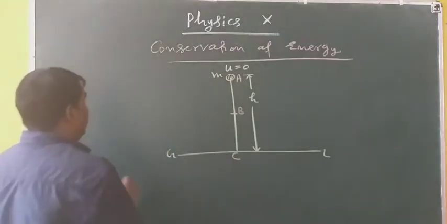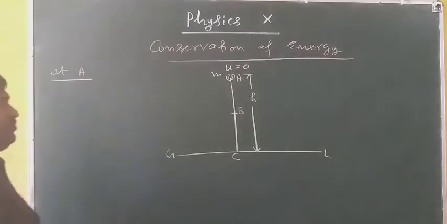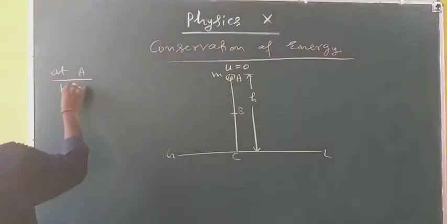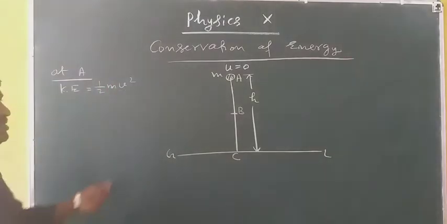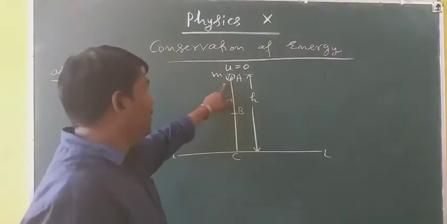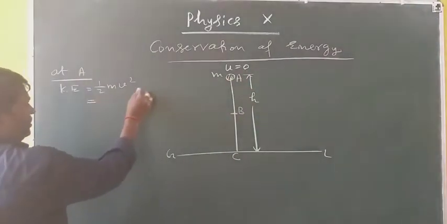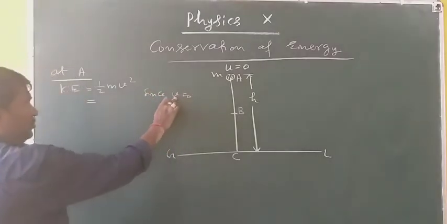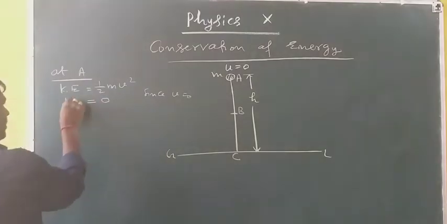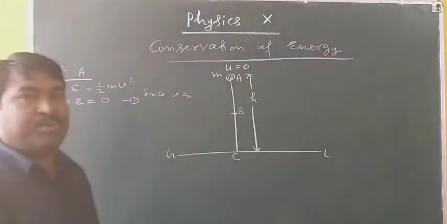Now see, at A, can we calculate total energy? Of course. Here the kinetic energy is equal to half m v square. V is the velocity at that moment or at that place. Here at A, velocity is 0. So since v is 0, its kinetic energy is equal to 0. Equation 1.